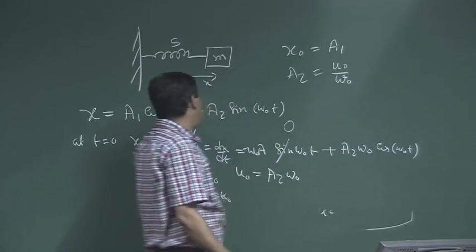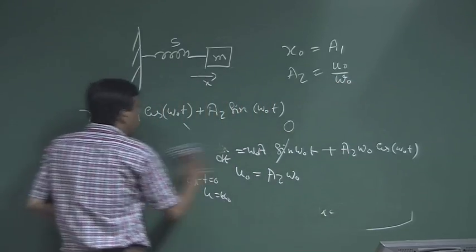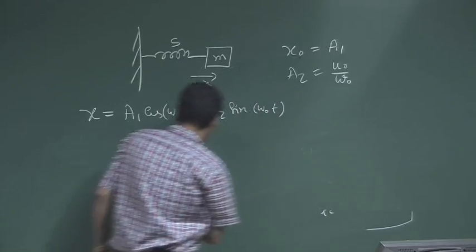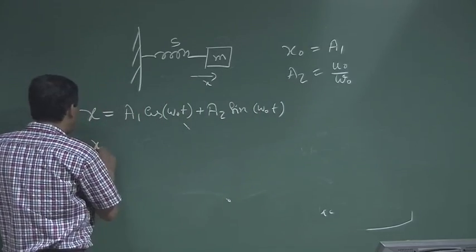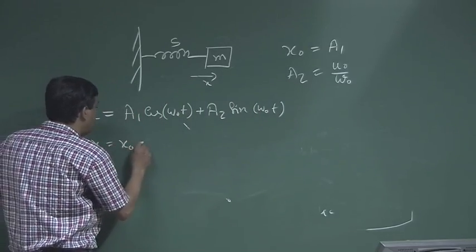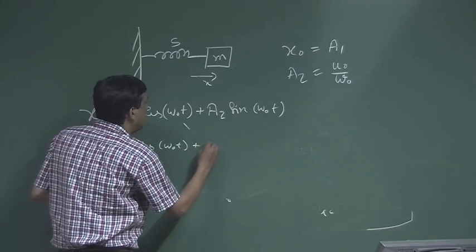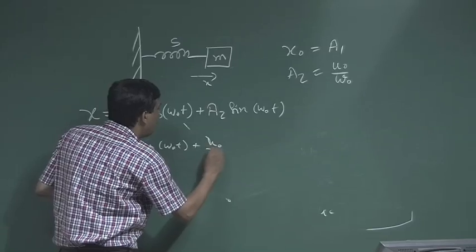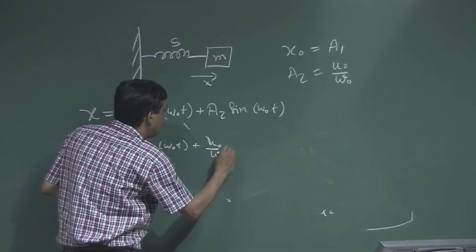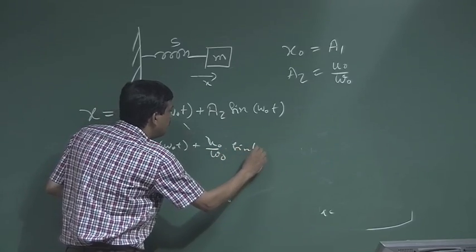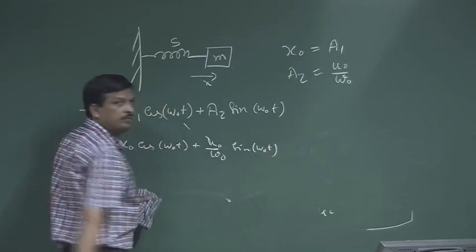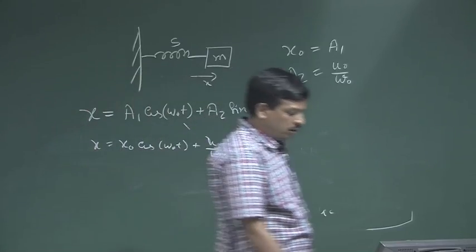So I get the value of a1 and a2. If I put that value in here, what will I get? x is nothing but x0 cos omega 0 t plus u0 by omega 0 sin omega 0 t. So this is the solution of that equation.